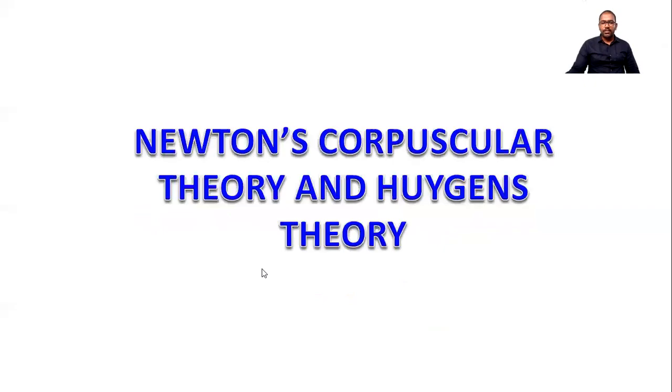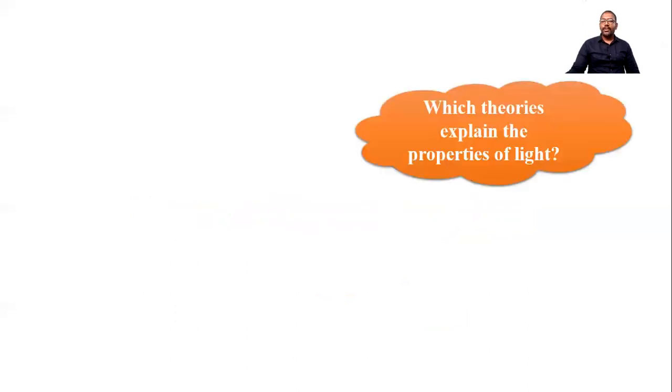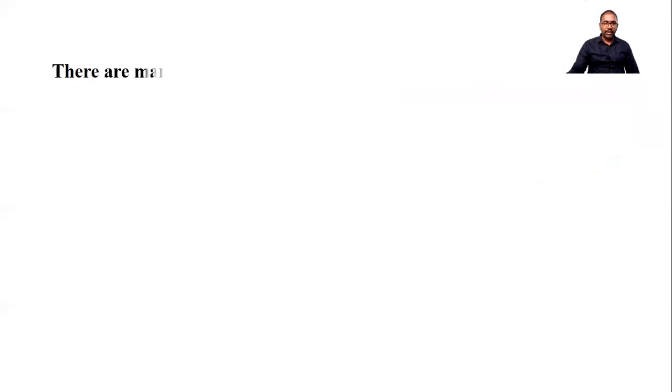Basically, first we have to learn about theories of light. In that, Newton's corpuscular theory and Huygens wave theory we have to learn. Basically, different theories were predicted to explain the nature of light. So the question is, which theories explain the properties of light? So these theories we have to cover here.